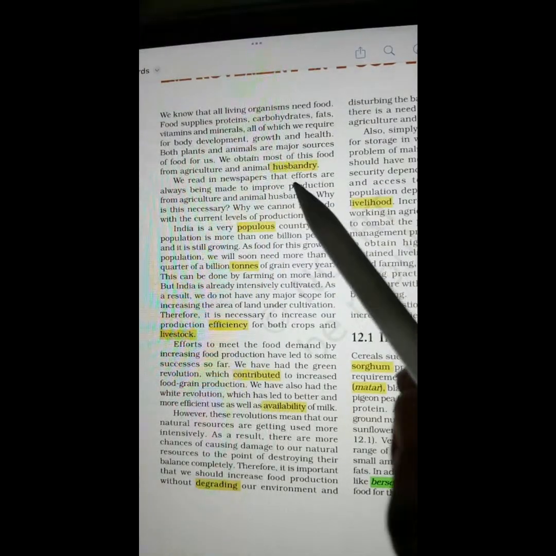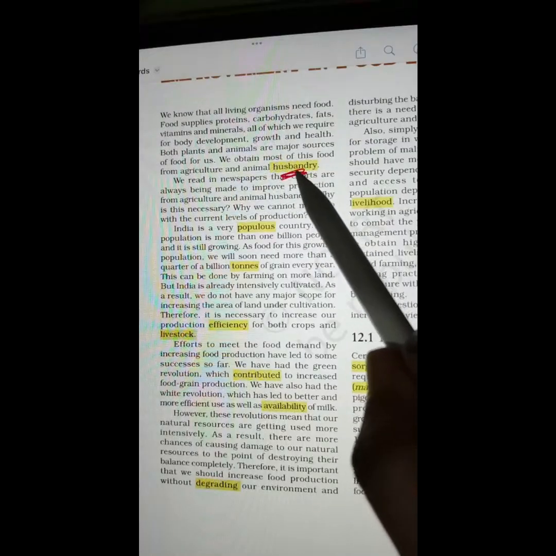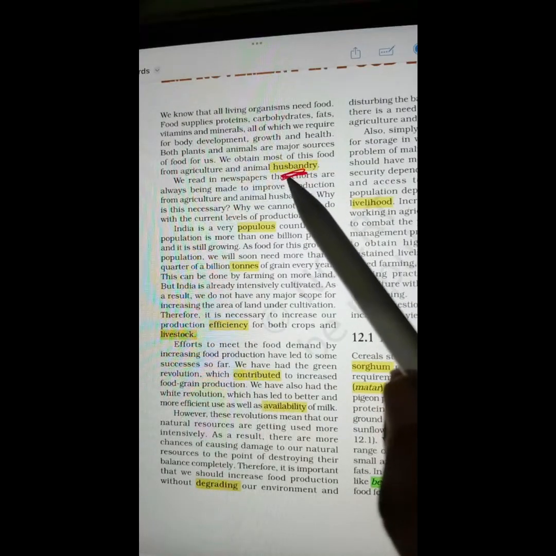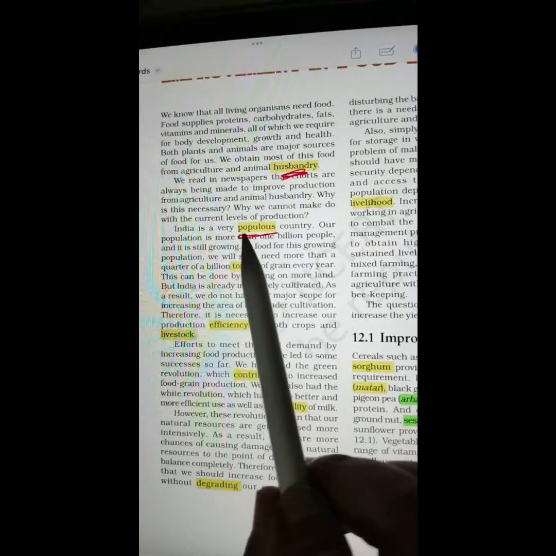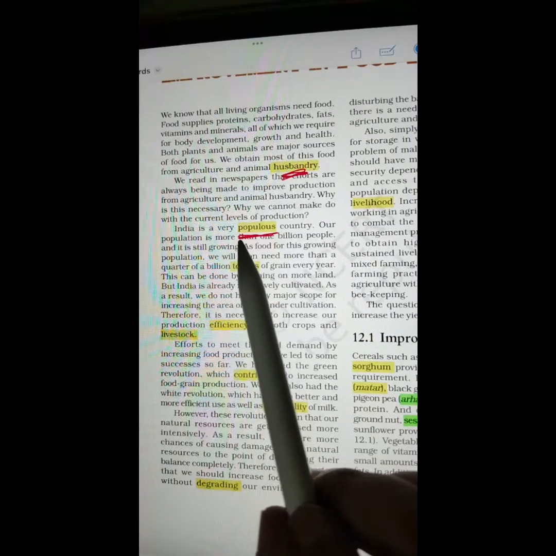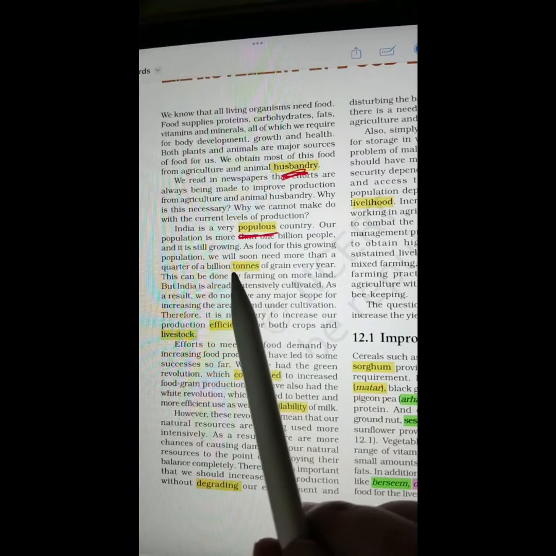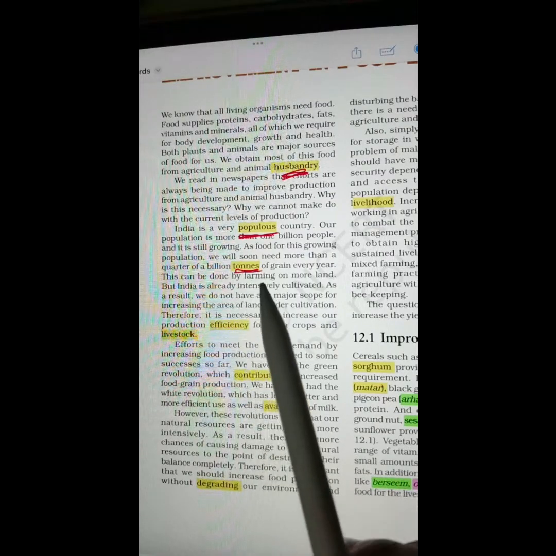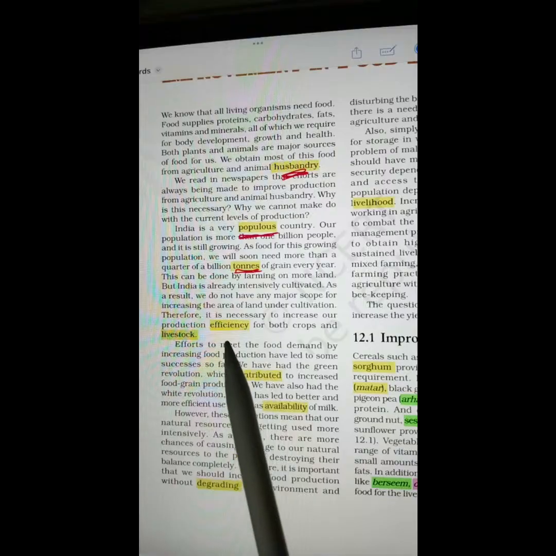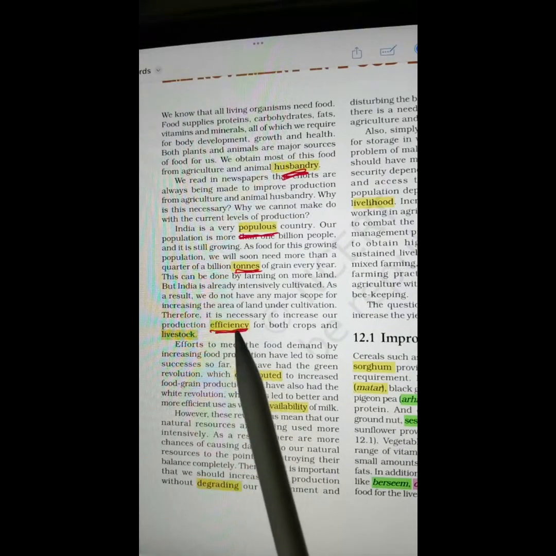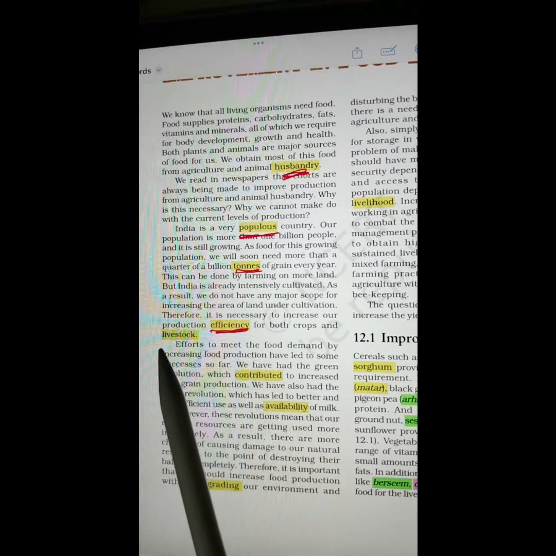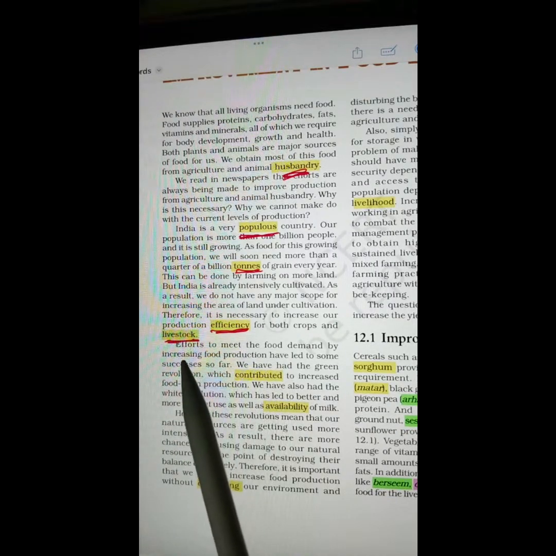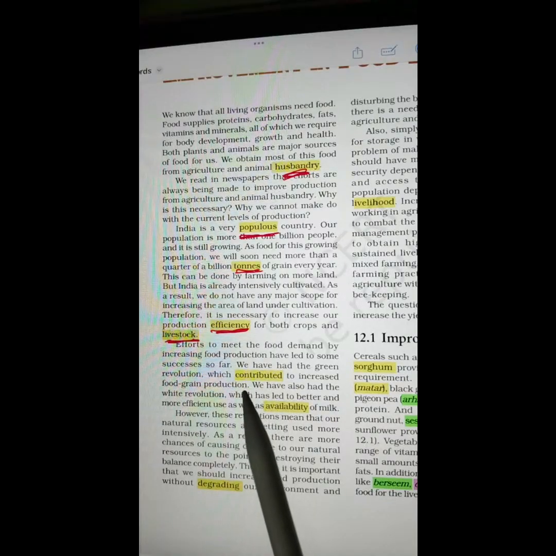Starting from here, this word is husbandry. Populous. Tons. Efficiency. Livestock.